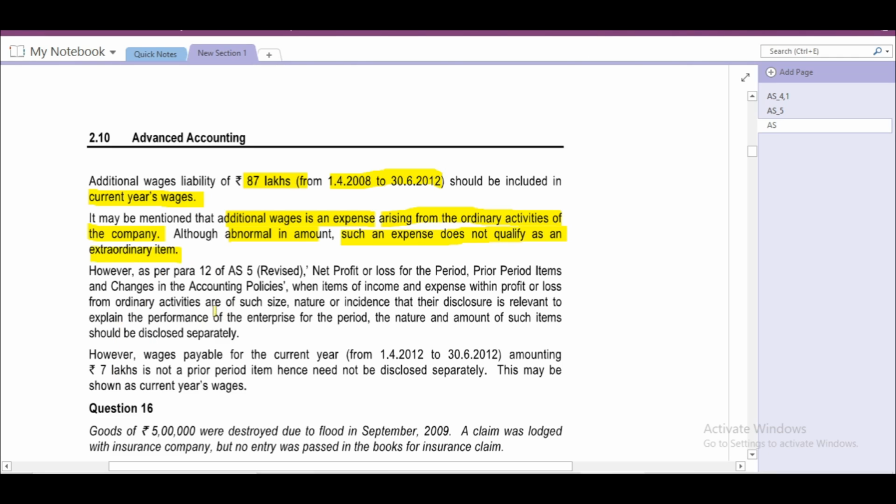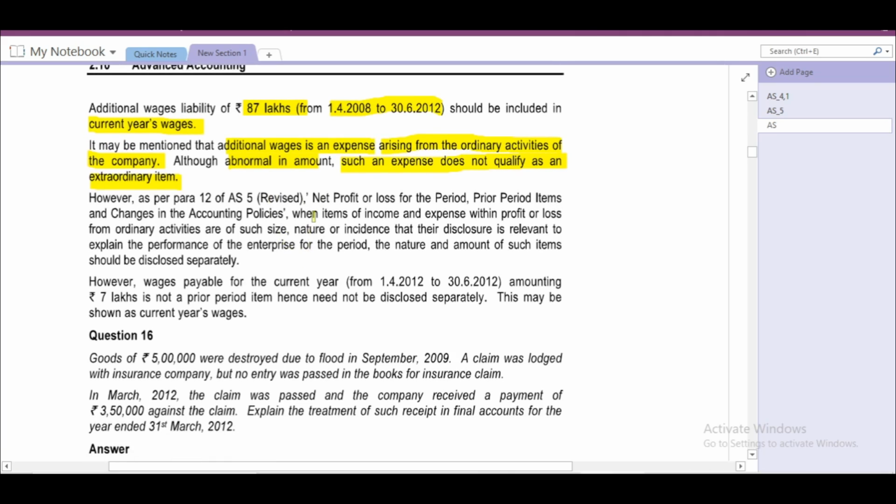However, as per para 12 of AS 5, net profit or loss for the period, prior period items and changes in accounting policies, when items of income or expense within the profit or loss from ordinary activities are of such size, nature or incidence that the disclosure is relevant to explain the performance of the enterprise for the period, the nature and amount of such items should be disclosed separately.